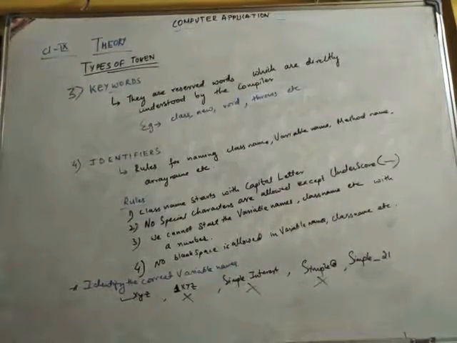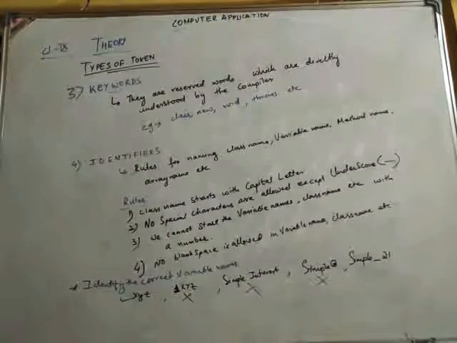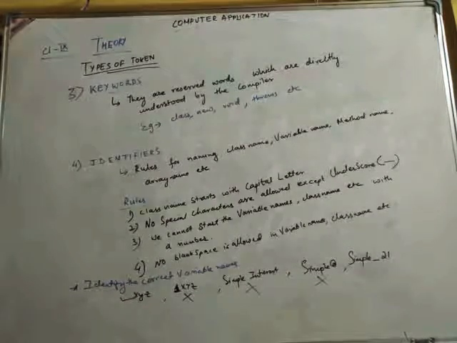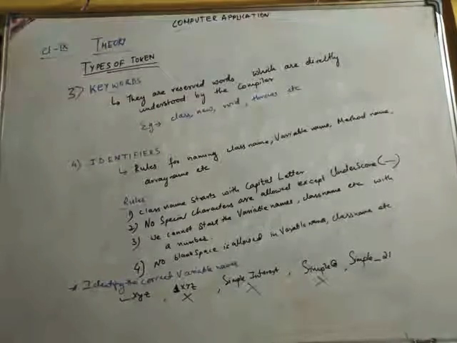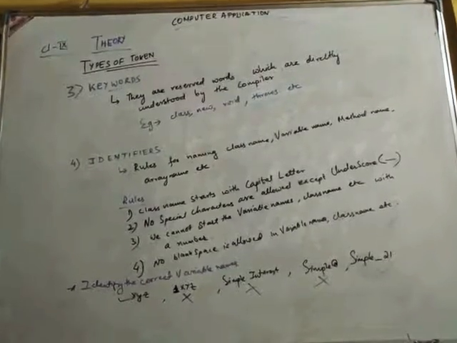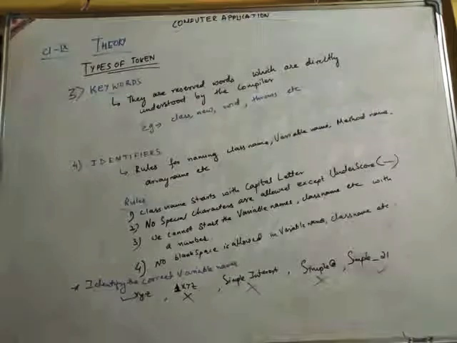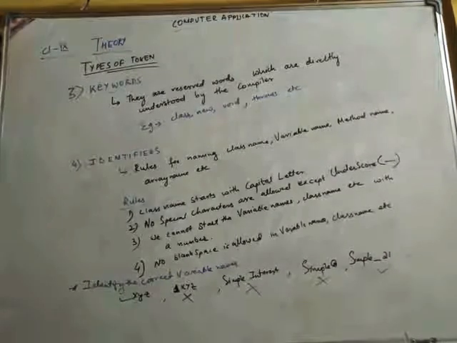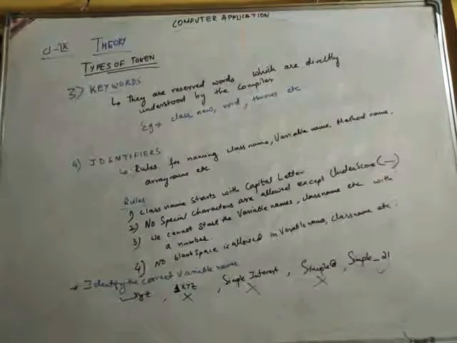And the last one, simple_21: underscore is allowed as a special character, and we can keep it anywhere. The number 21 is at the last, which is fine, but it should not be at the first of the variable name. So the last one is correct. Clear? Understood? From the above examples, we have only 2 options which were right: xyz and simple_21. So these are the correct variable names.